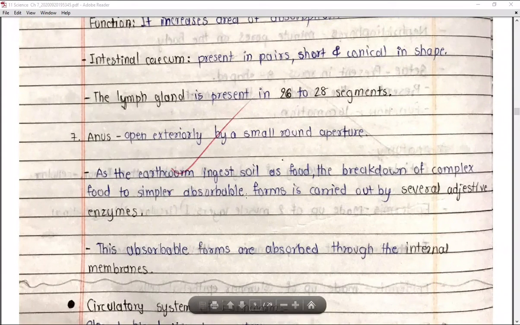Now as the earthworm ingests soil as food, the breakdown of complex food to simple absorbable forms is carried out by several digestive enzymes. Just as with us, the earthworm eats soil as food.